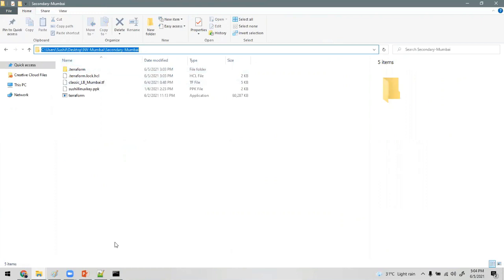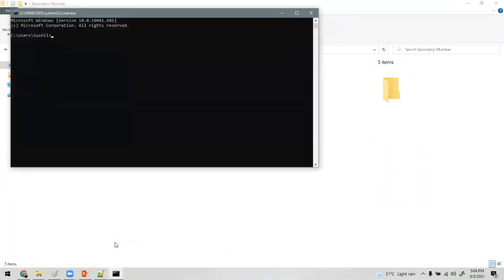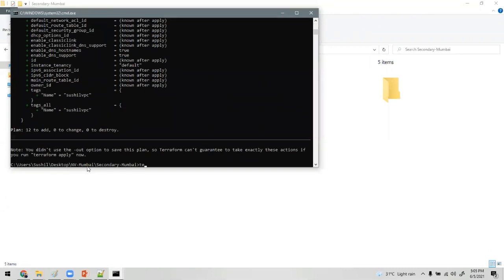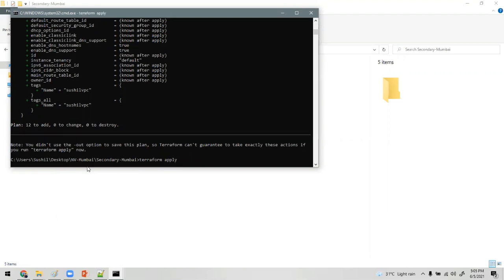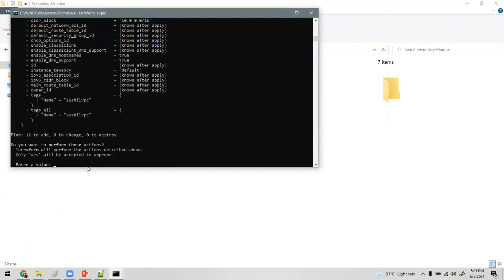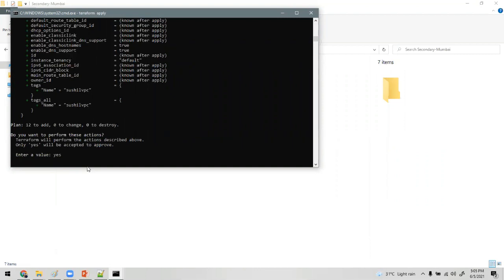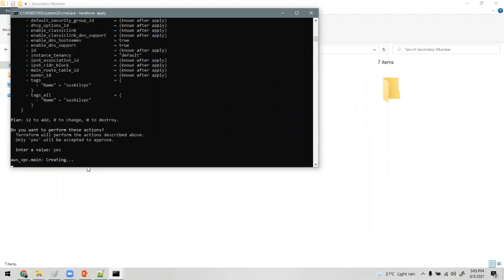Secondary. So let's wait for this region to get completed.